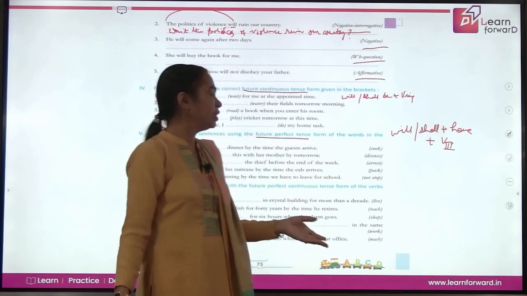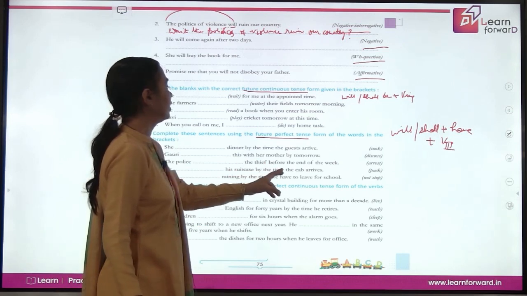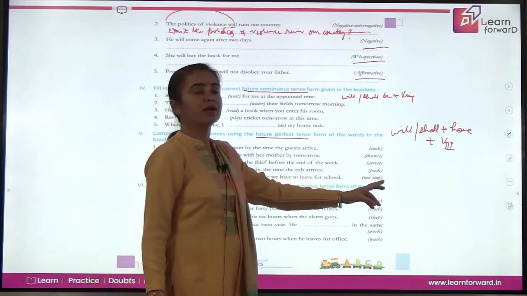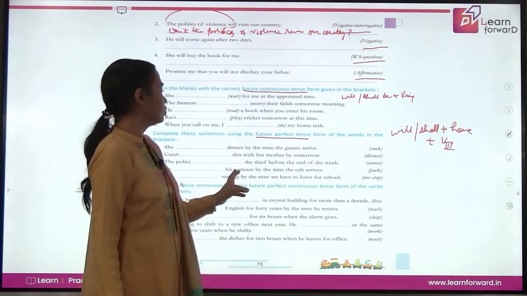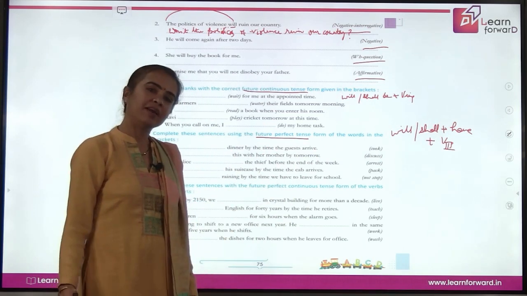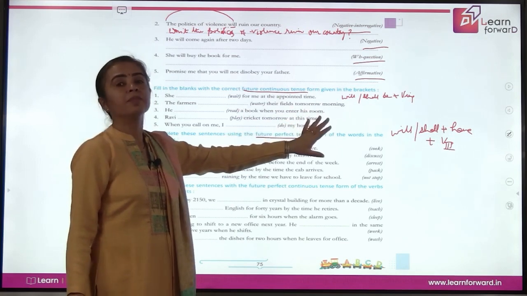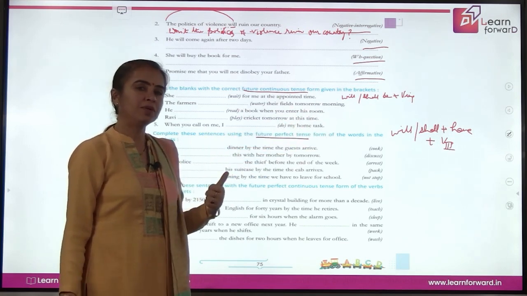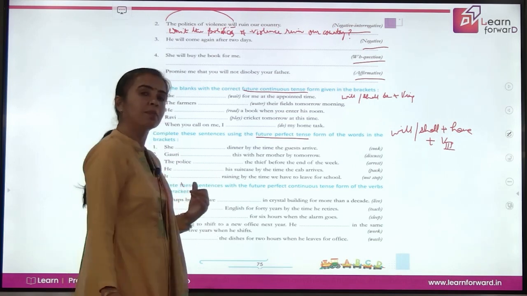It becomes so easy. Let's do fourth also. He dash his suitcase by the time the cab arrives. Pack. He will have packed his suitcase by the time the cab arrives. So this is going to help you anywhere. The verb formation is going to help you in making the structure and writing the sentences perfectly.